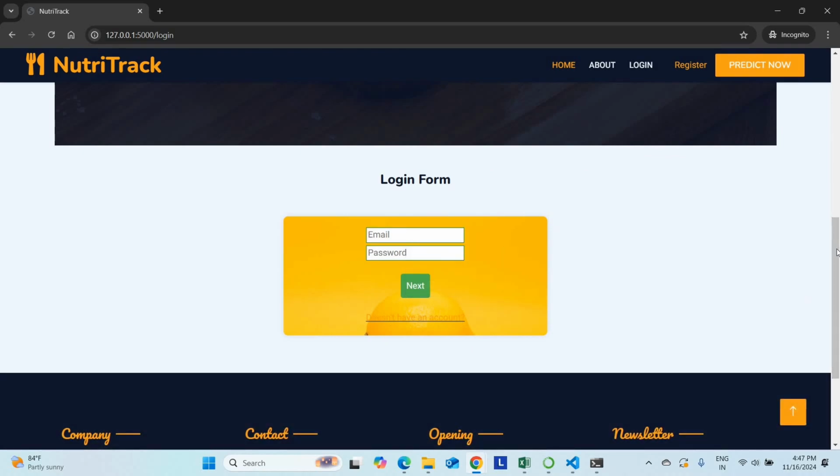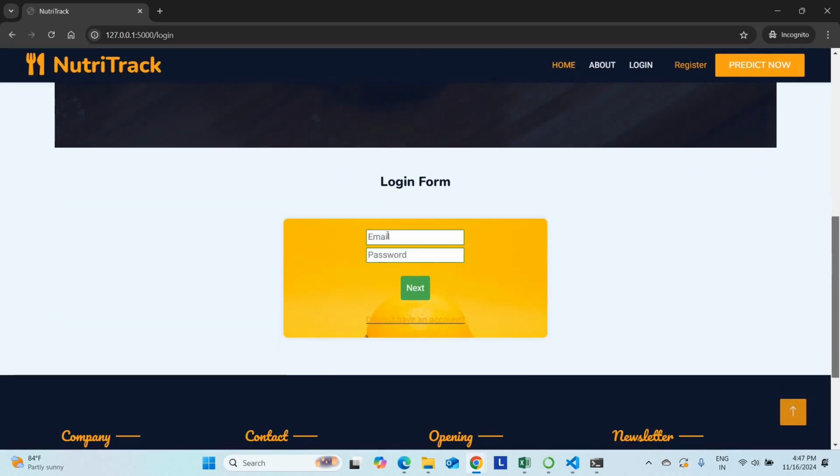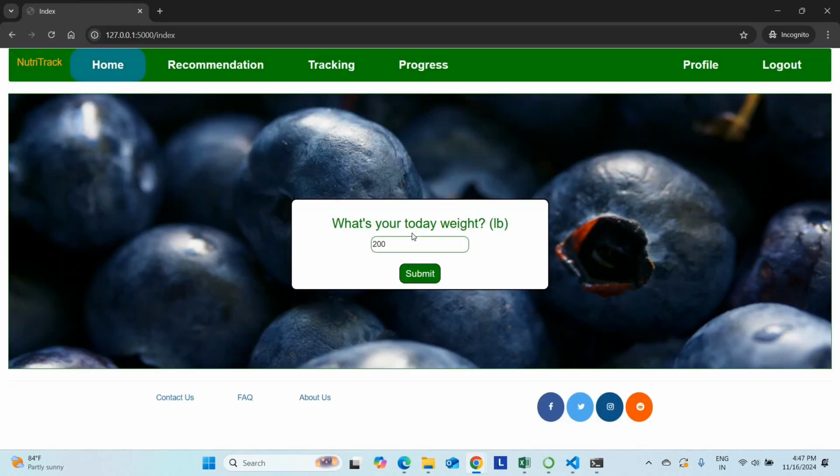So while logging in, I have to give my details. Login: ramesh@gmail.com. Password will be 123. That's it. Once you log in, actually I have entered my previous weight as 200. Now today my weight is 199 lbs. Just submitting this. Once submitted, go to the profile.